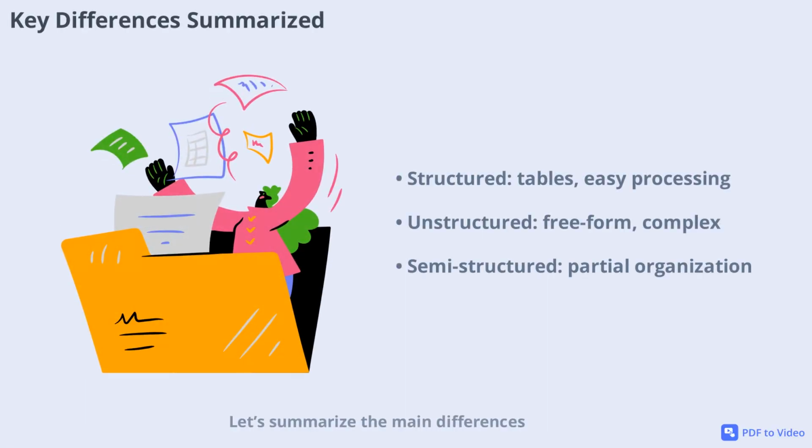Let's summarize the main differences between structured and unstructured data. Structured data is organized in tables, making it easy to process and suitable for classical machine learning models. Unstructured data is free-form, complex to process, and often requires deep learning techniques. Semi-structured data sits in between, offering some organization but not strict tabular format. Understanding these differences helps you choose the right tools and models for your AI projects. A clear comparison makes it easier to decide how to handle your data and what challenges you might face.